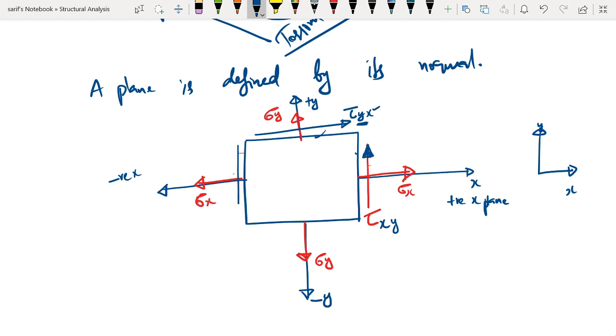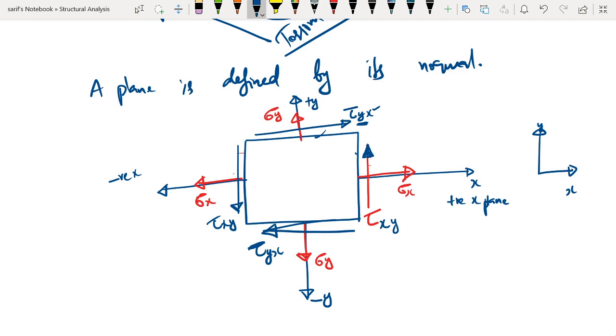So similarly, this becomes shear stress acting on the x plane in the y direction, and this becomes shear stress acting on the y plane in the x direction. So this is the positive sense of the shear stresses. You can easily relate the positive sense of the shear stresses as well as the normal stresses according to this sign convention.